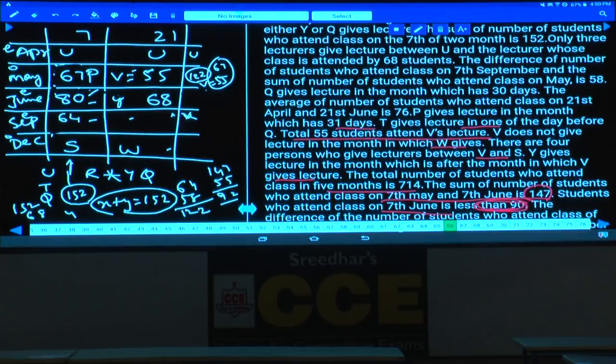How did we get this 84 here? Because the sum of this one and this one must be 152, and out of which this is 68 and the other value must be 84. Now we are done with this. Now T and Q. What are these T and Q here? T and Q must be one after the other on the 7th only, and Q is even. T is before this Q.